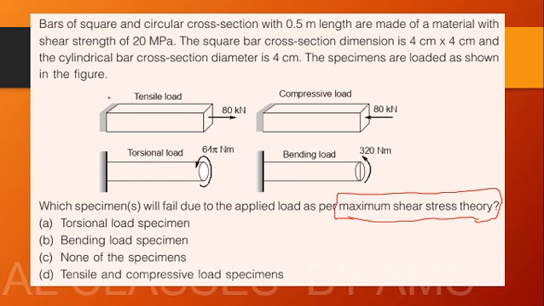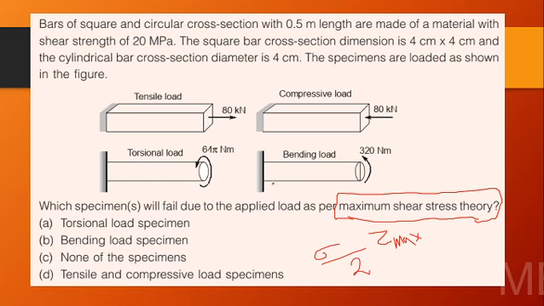So the question is, the beams are subjected to these loads. As per maximum shear stress theory, it is not required that the beam experience any shear stress. It says that if the shear stress reaches the value of tau max, it will fail. The tau max is given by sigma divided by 2. So even if the beam is experiencing a normal stress, we can convert the normal stress into maximum shear stress by dividing the normal stress by 2.